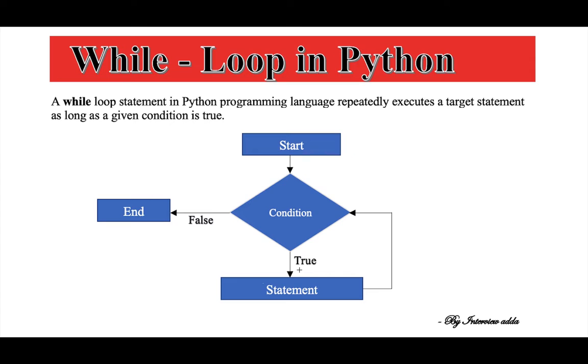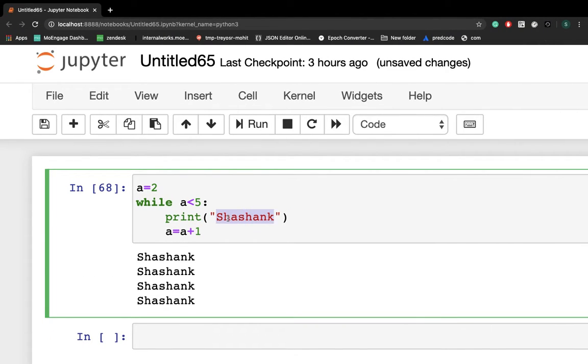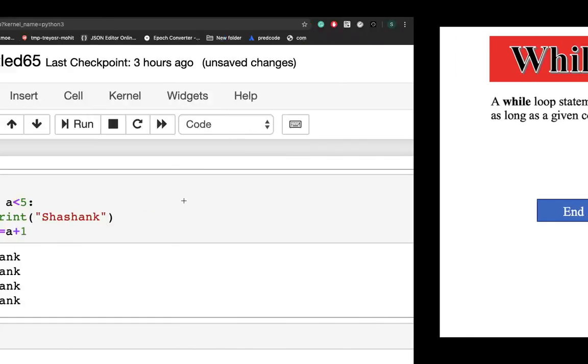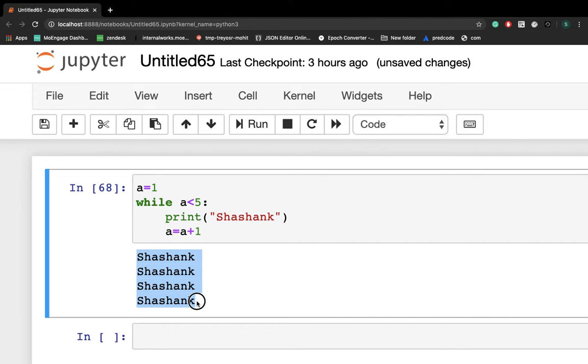2 is less than 5, so true. We print Shashank the second time. Now 2 plus 1, a becomes 3. Again 3 is also less than 5, so the third time. Similarly, a is equal to 4, 4 is less than 5, and we print Shashank again. Then 4 plus 1 is equal to 5. Now 5 is less than 5 will return a false value, because 5 is equal to 5, it's not less than 5. Once we get a false value, we come out of the loop. So Shashank was printed only 4 times here.